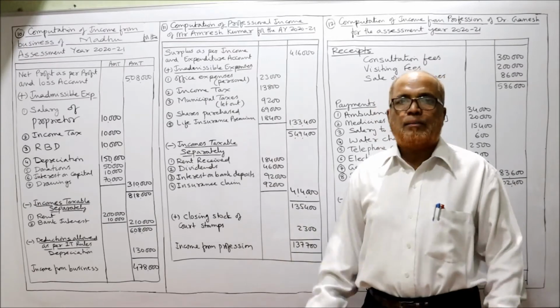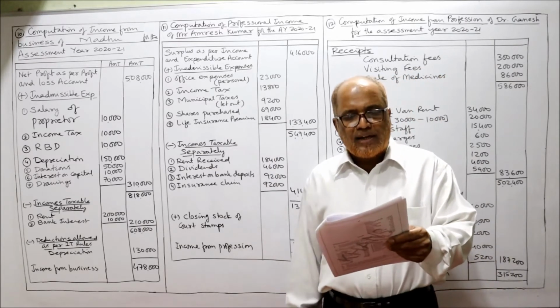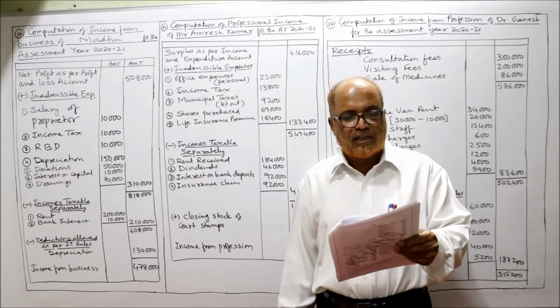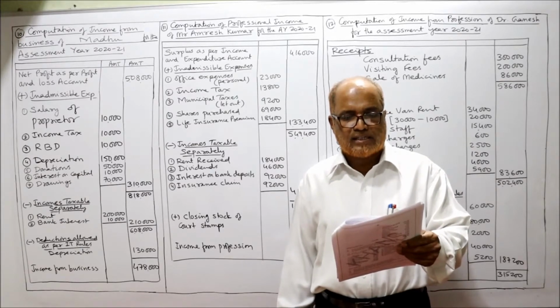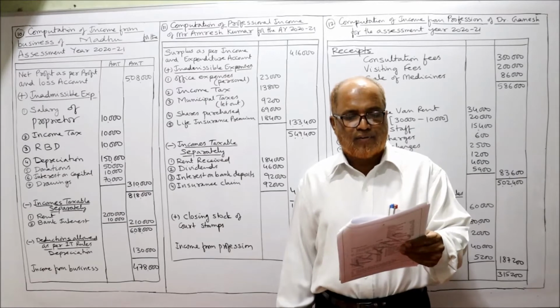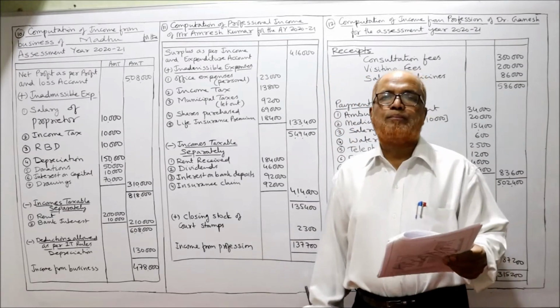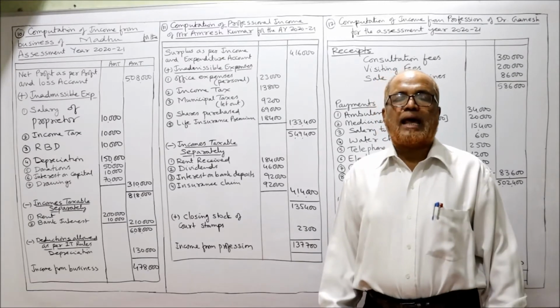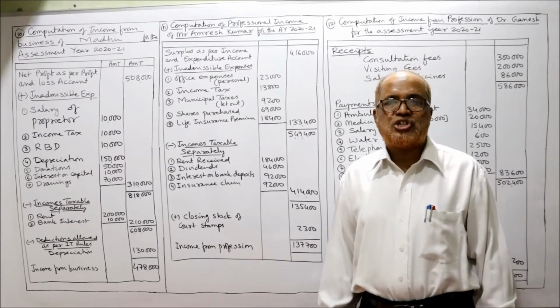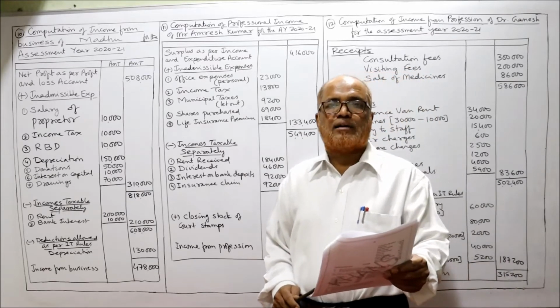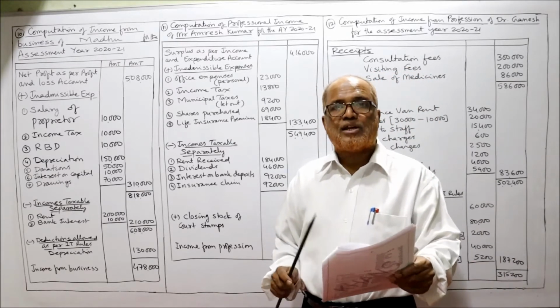Now, problem number 11. Income and expenditure account of Mr. Amresh Kumar, an advocate of Nalgonda, for the year ended 31st March 2020 is as under. Compute the professional income for the current assessment year. So here in this problem, it is asking you to calculate the professional income. He is an advocate, so he is having some income and expenditure.